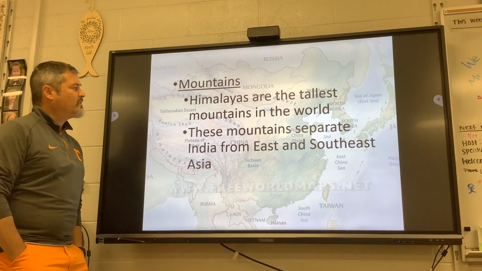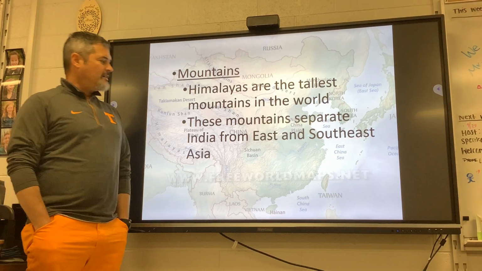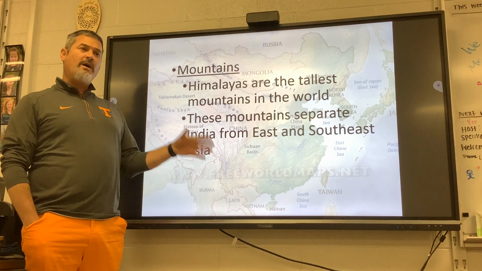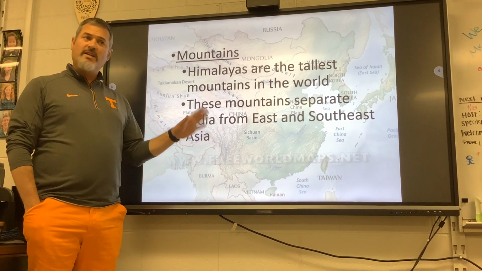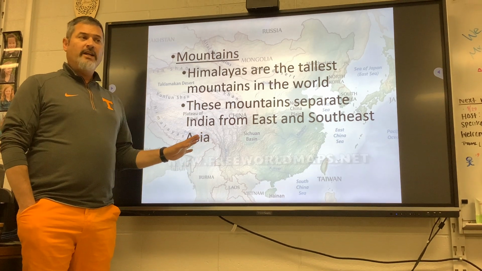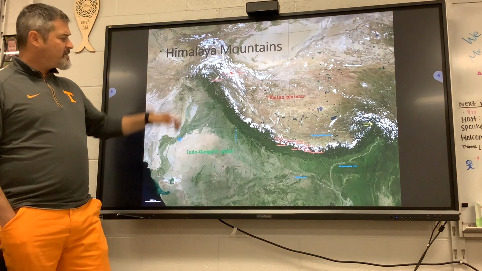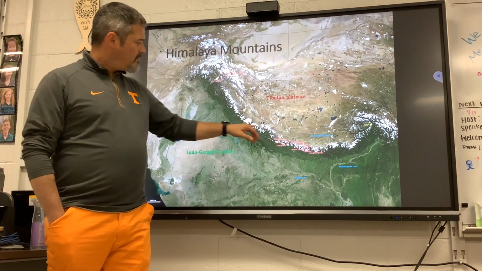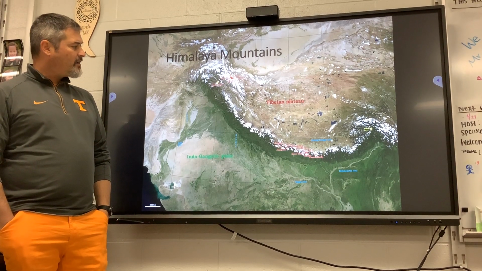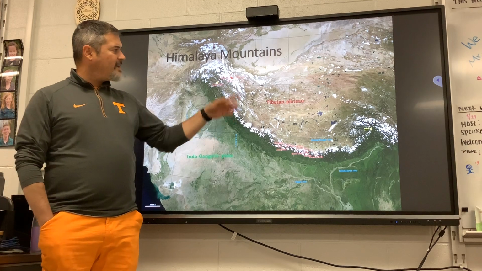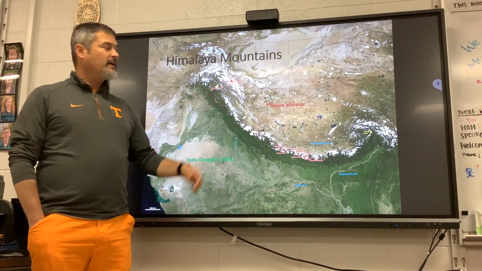Mountains. Himalayan mountains are the tallest mountains in the world. These mountains separate India from East and Southeast Asia. Now, when you talk about East Asia in 7th grade next year, it does not include India. We're just including past the mountains. So there's the Himalayan mountains, the tallest mountains in the world. It's very interesting. You can look up from the desert and see snow-topped mountains. That's how tall they are.